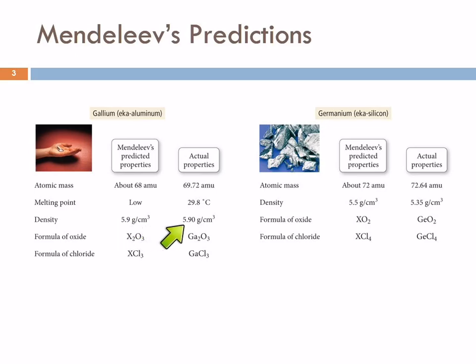Density, 5.9. Nailed it. He also predicted that germanium would be discovered. He called it ecosilicon, and his predictions here too, very, very close.